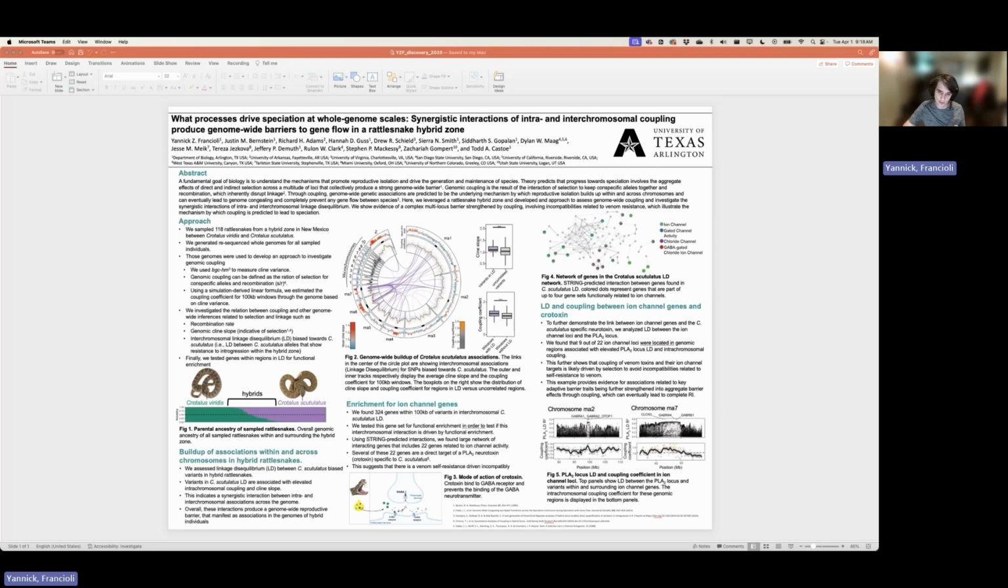And there are also elevated coupling coefficients, so elevated intrachromosomal linkage. So there's a selection to keep those ion channels together in the hybrid zone as well. All of this really shows a very nice example of a genome-wide barrier to gene flow and how it is associated with key adaptive traits, and how all of this is further strengthened through coupling. And this is really the mechanism that is predicted to eventually lead to complete reproductive isolation and to speciation.